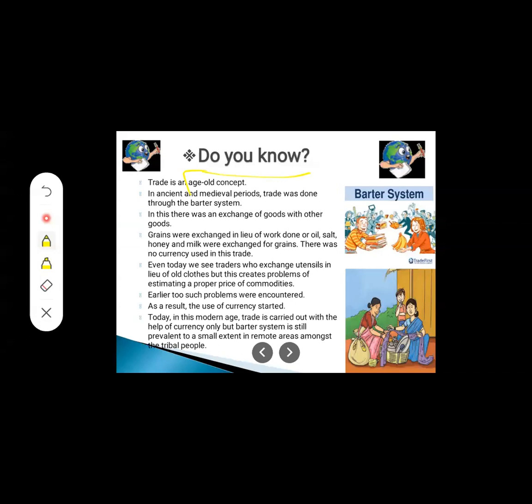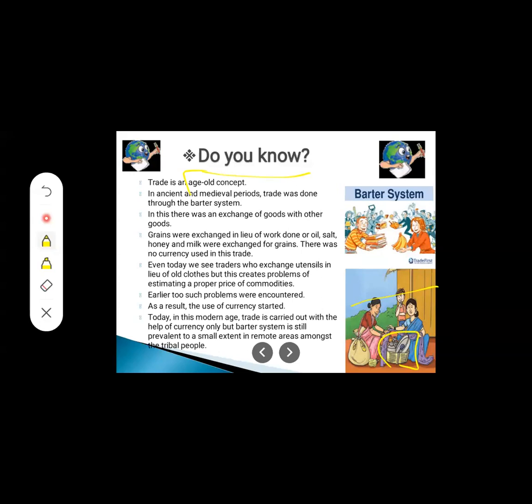This is known as the old age concept of trading. Another example: when we give old clothes to these ladies, instead of money they will give you kitchen utensils. This is also the old age concept of trading.